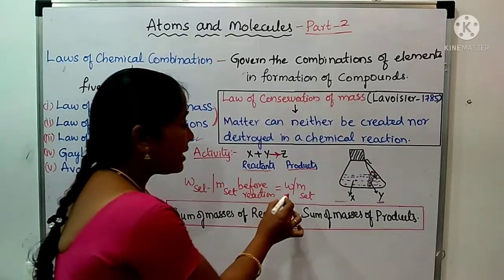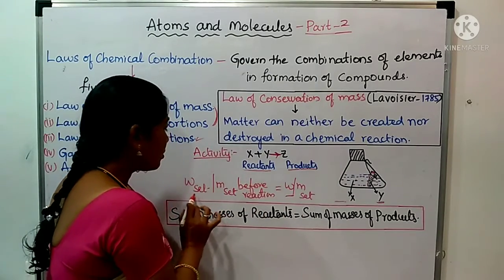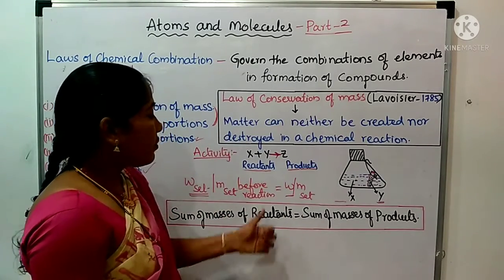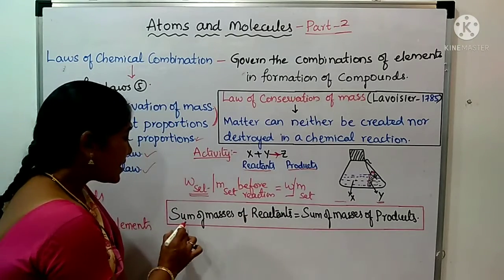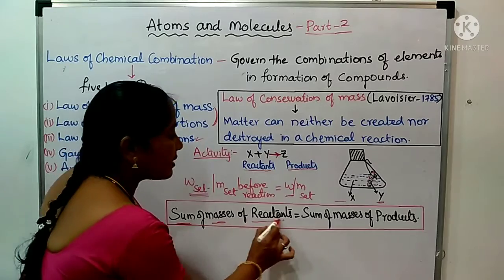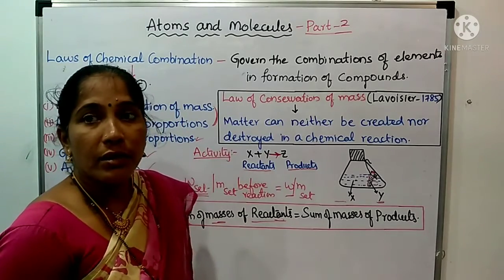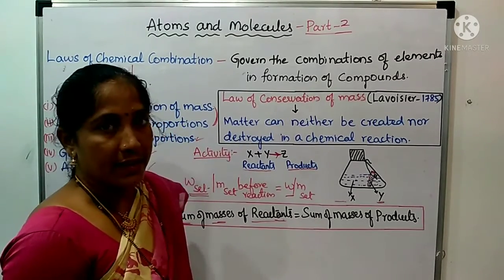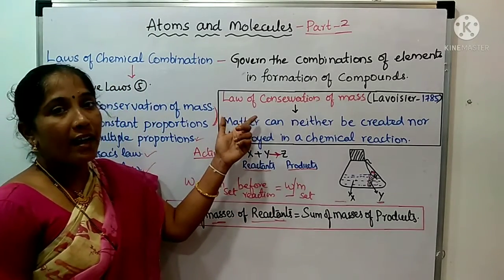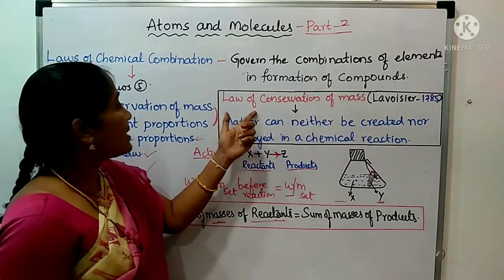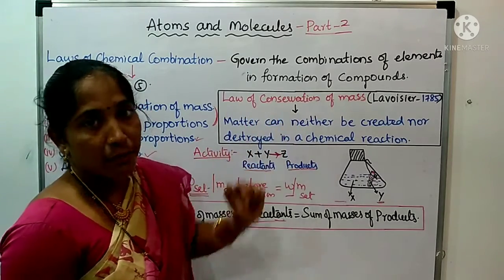That weight will be exactly equal to the weight before the reaction. The sum of the masses of the reactants will be equal to the sum of the masses of the products. So this is the first law of chemical combination, the law of conservation of mass.